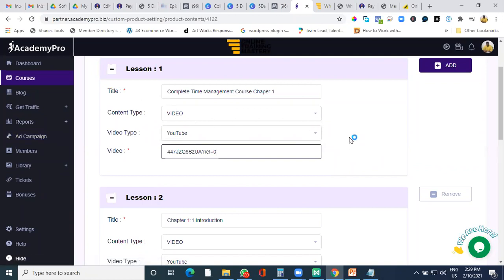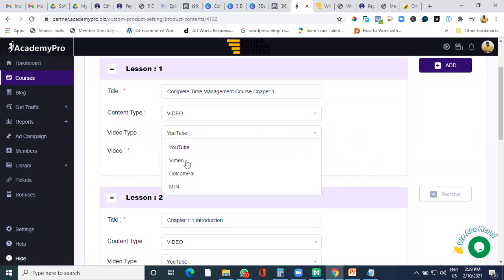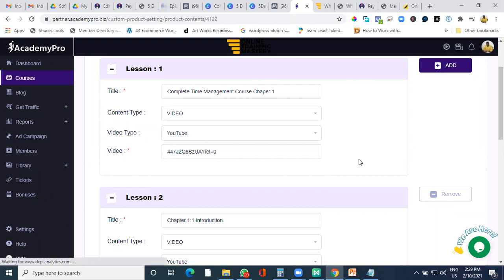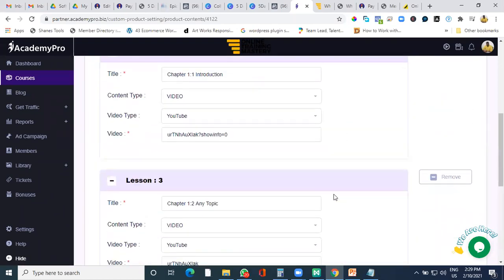There are a lot of people who say videos can be shared, and if they feel their content is really important, you can go for Vimeo as an option. Now, Vimeo will charge you $7 per month as a recurring cost. So if you feel you want to go ahead like that, you can do that. But as a beginner, my suggestion is go with what you have, promote your courses, earn some money out of it, and then think about going to a better platform. And in the same way, you can keep adding your courses.